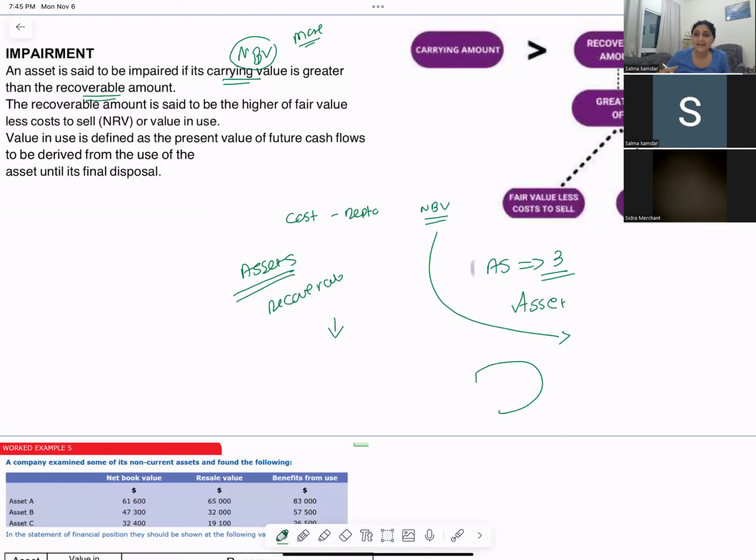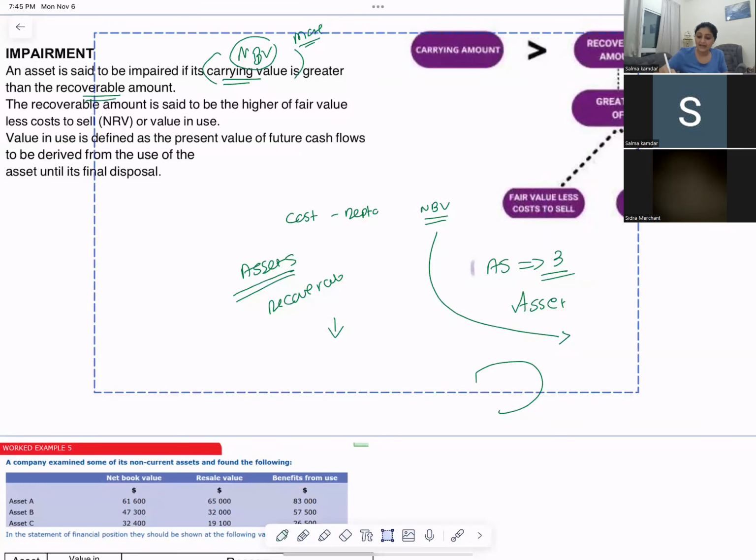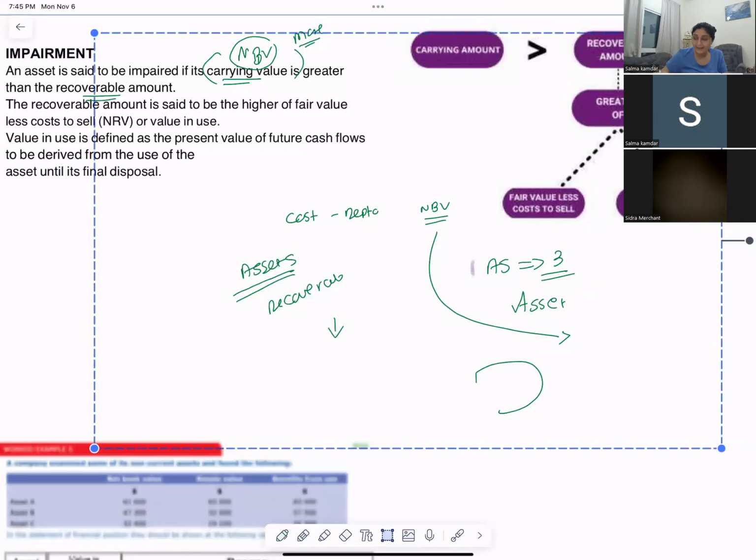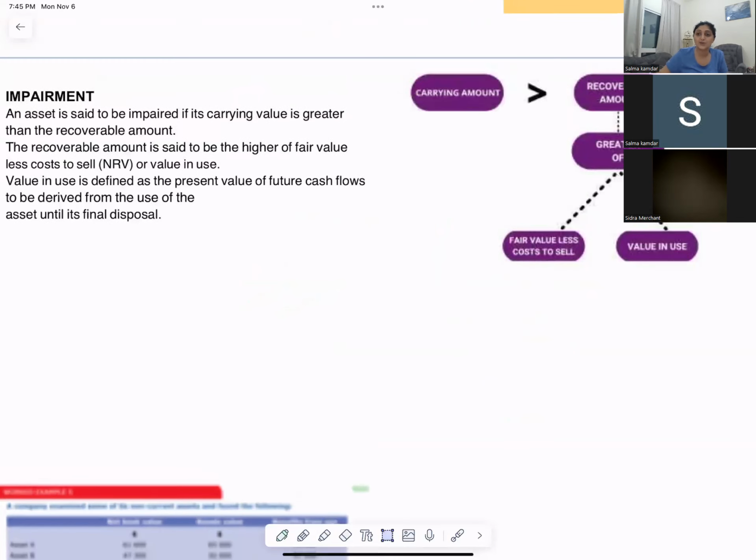Okay, so when do you impair your non-current assets? Whenever the carrying value of your asset, the book value of your asset, is more and the recoverable amount is less. At that time, you feel the need, and IAS 36 tells that you should impair your assets, recognize this as a loss, and change the book value of the asset that is shown in the statement of financial position. So when do you impair your non-current assets?